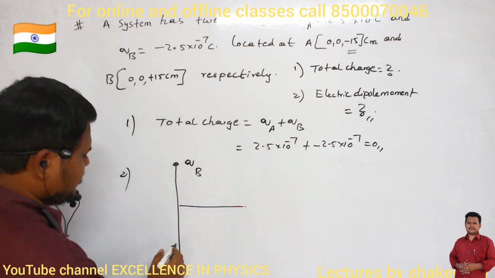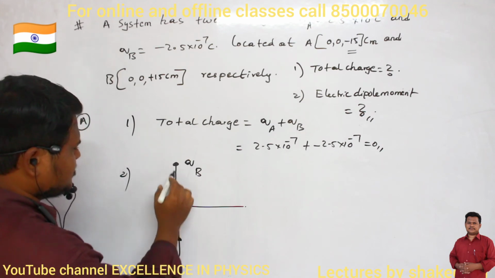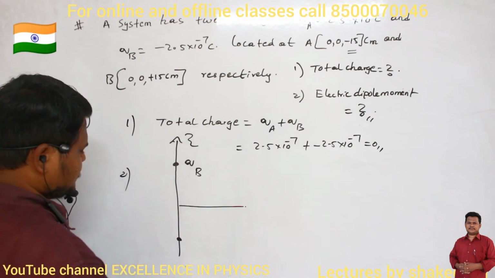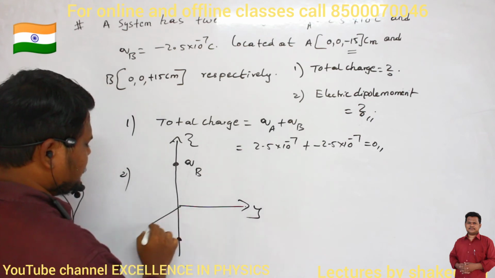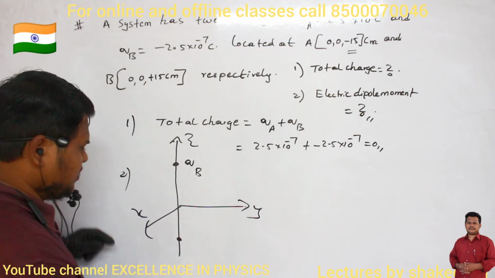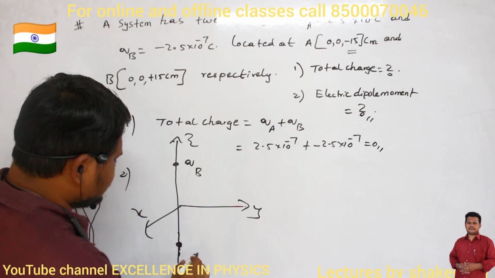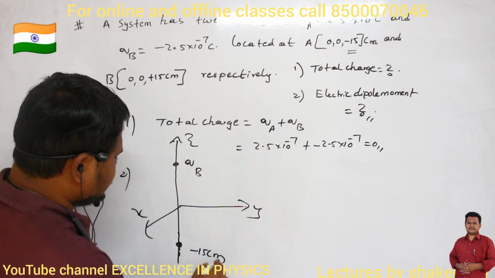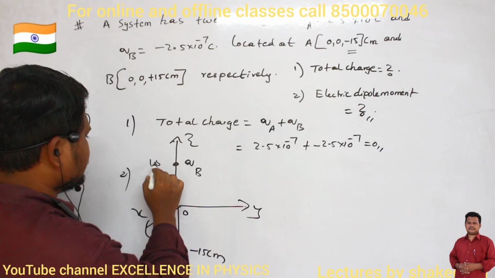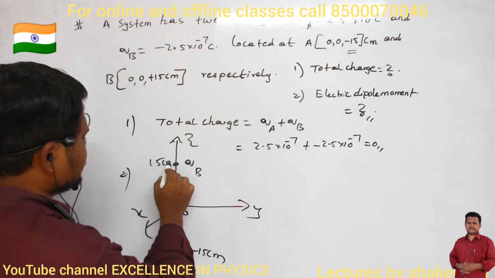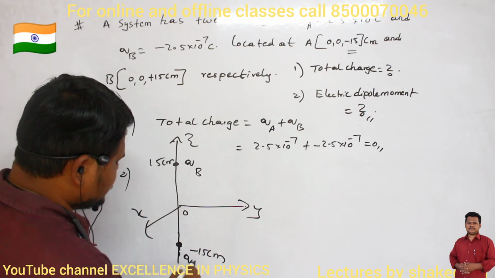Let it be y-axis, let it be x-axis. Now QA is present at a distance of minus 15 centimeters from the origin, and the other is at plus 15 centimeters from the origin.